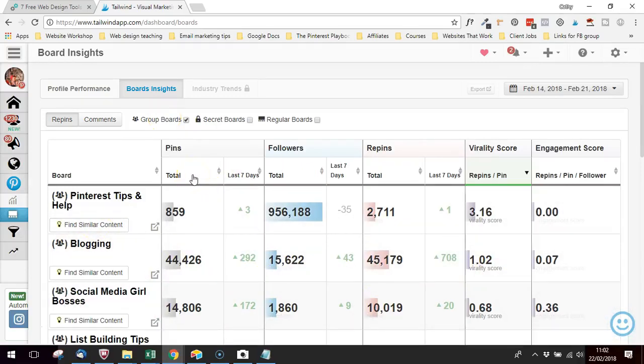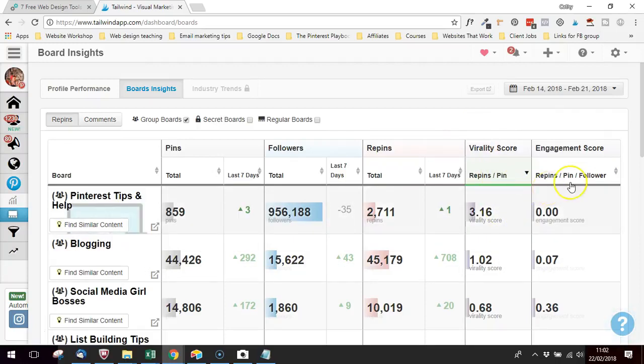It shows you the total number of pins in a board and how many have been added in the last 7 days. It shows you how many followers there are on a board, or whether that follower count's gone up or down. Repins is obviously the number of pins that have been repinned out to that board. And then we've got these two numbers over here, which is a virality score and an engagement score. So the one we're going to look at here is the virality score.